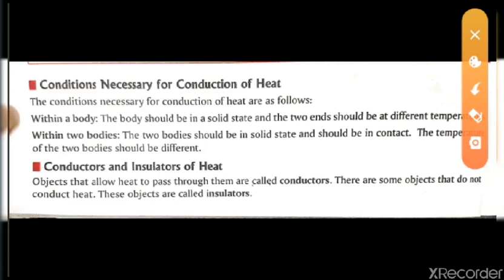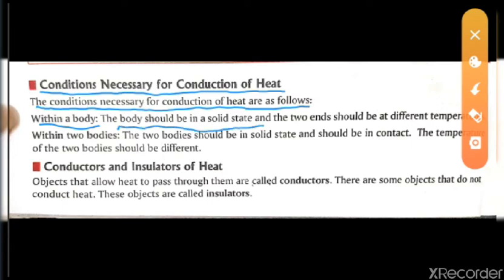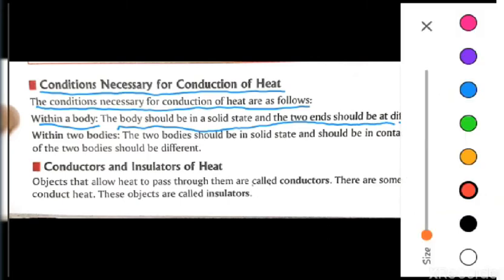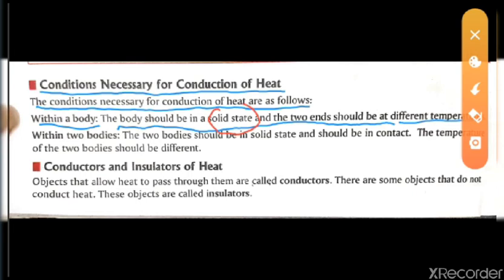What are the conditions that are necessary for the conduction of heat? The conditions necessary for conduction of heat are as follows. Within a body, if the heat is transferred within a body, the body should be in a solid state and the two ends should be at different temperatures. So this is the first condition.